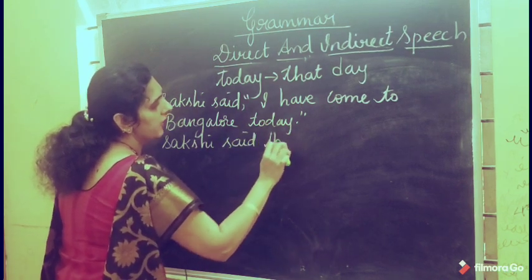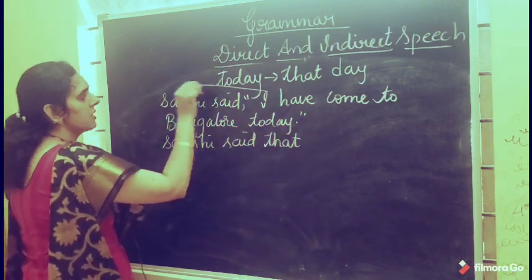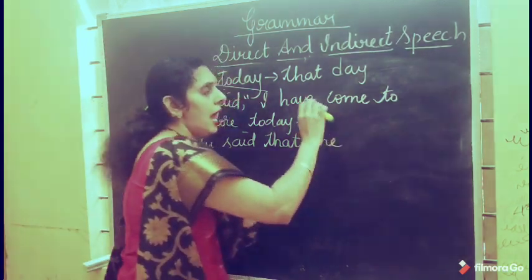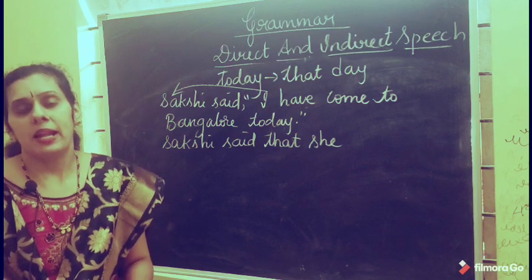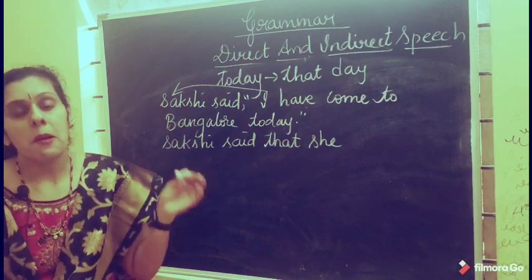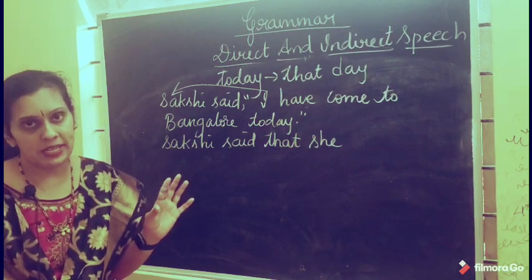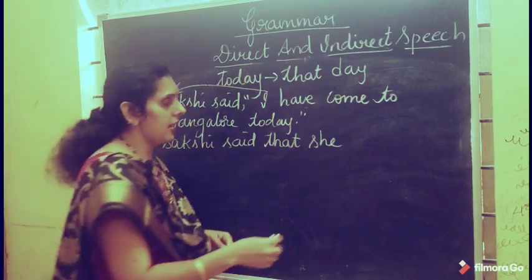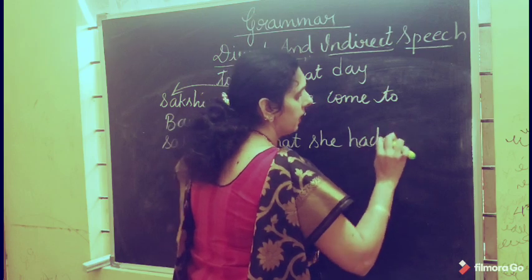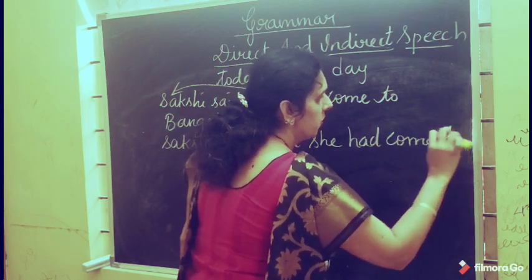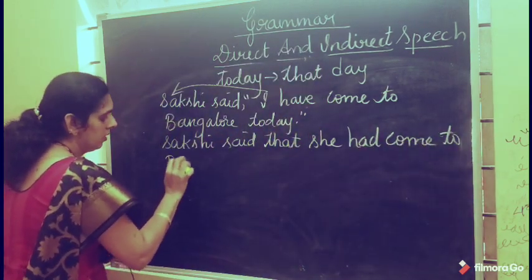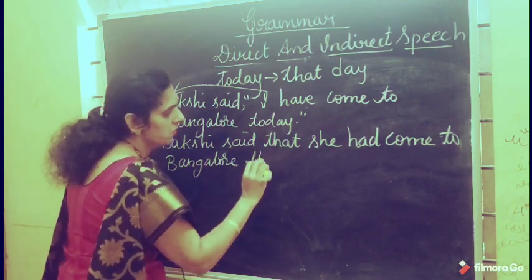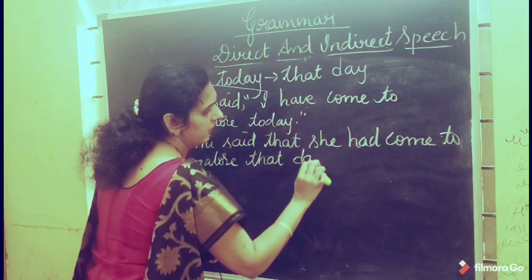I changes according to the subject of the reporting part, so you will get she. Have come is present perfect. Present perfect tense changes to past perfect tense in indirect speech. So you will get had come to Bangalore. Today changes to that day.